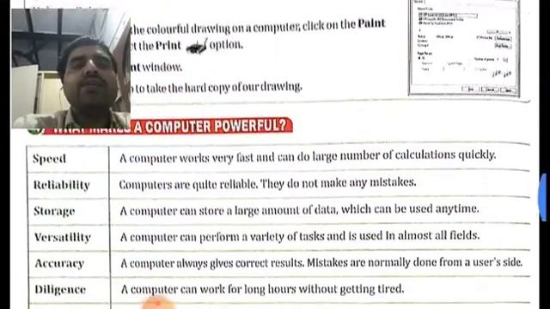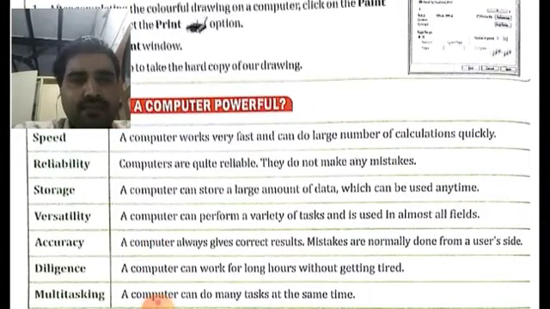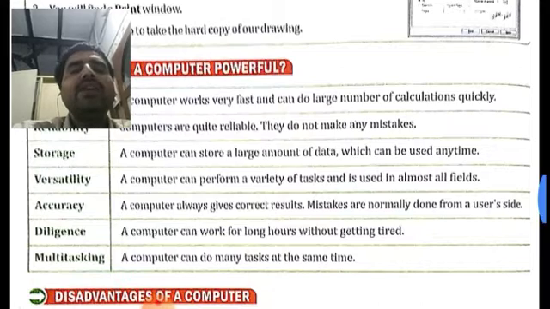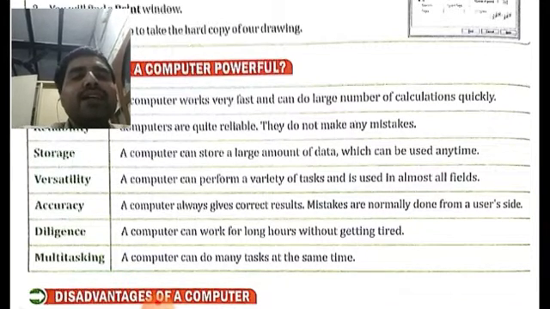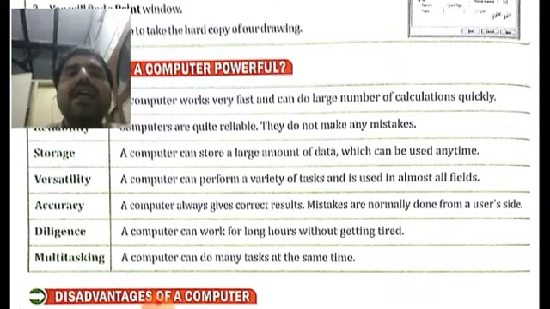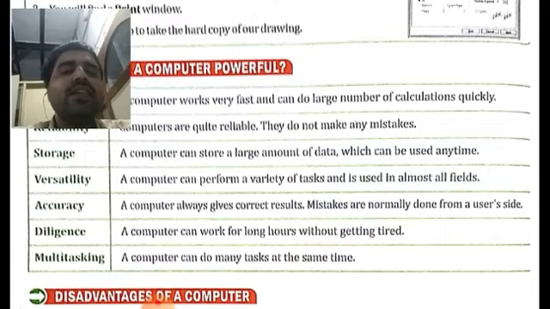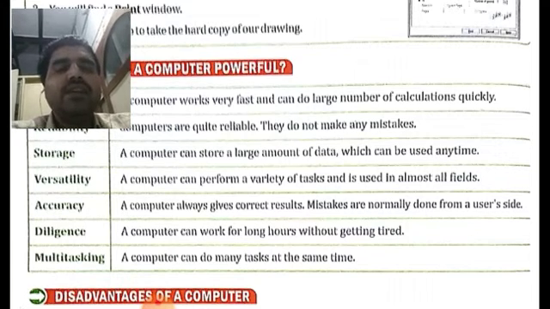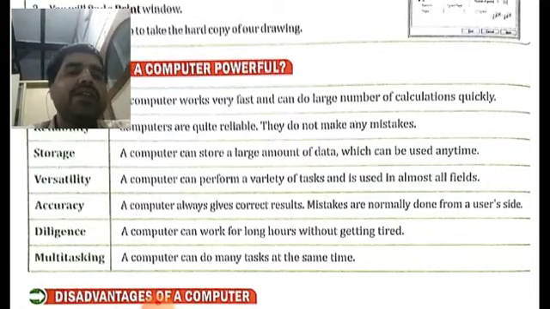Again, some advantages or features of a computer are also important. You can be asked: dash, a computer can do many tasks at the same time. This is known as dash. So what is the meaning of dash here? It will be multitasking, because multitasking means the feature of a computer that it can do many tasks at the same time.